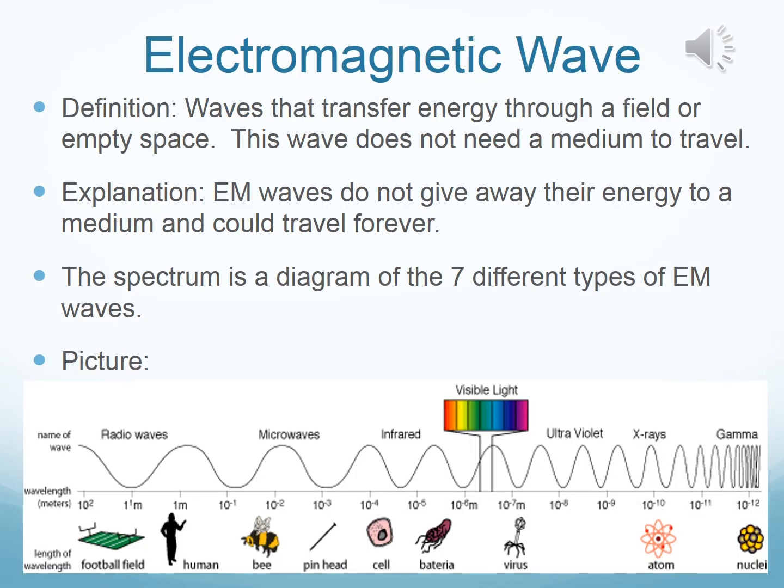Let's talk about the second type of wave. The second type of wave is the electromagnetic wave, also known as an EM wave. EM waves transfer energy through a field or empty space. What does that mean? That means that this wave does not need a medium. However, it can travel through a medium if needed.